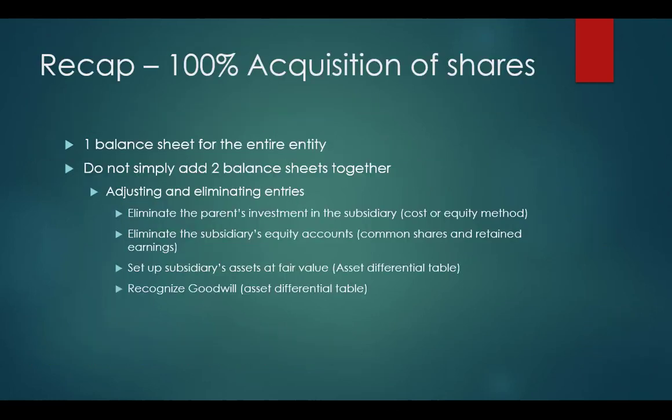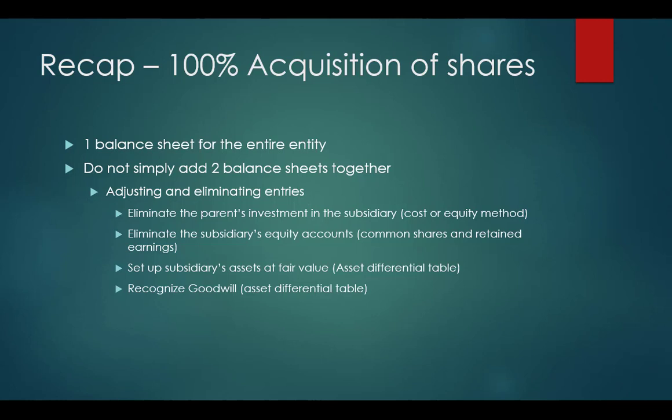So let's have a quick recap. When we're doing 100% acquisition of the shares, we have one consolidated balance sheet for the entire entity, the parent and the sub. Adding together the two balance sheets is a starting point, but we need to adjust and make eliminating entries. And we do this on the consolidation worksheet.